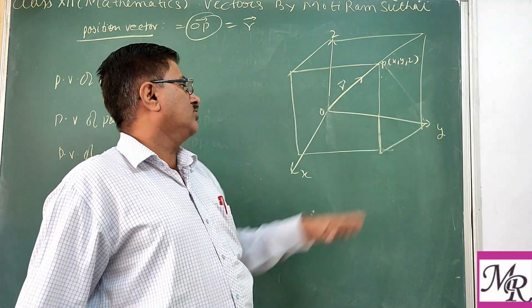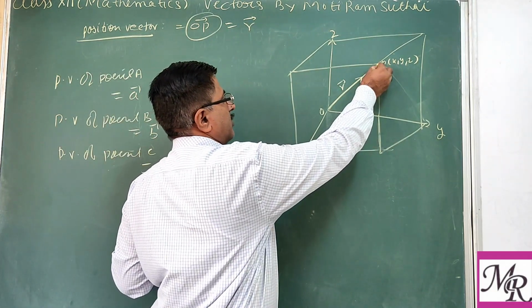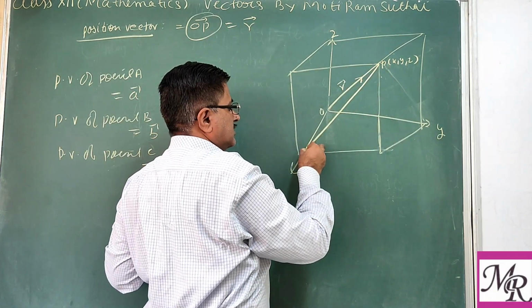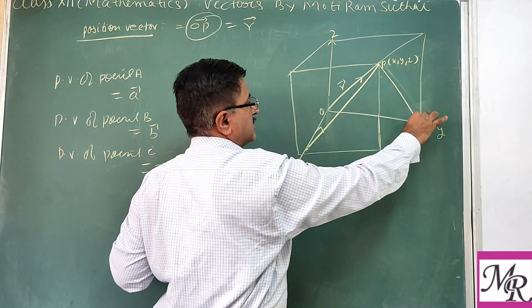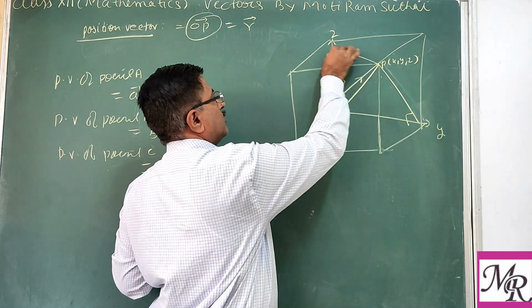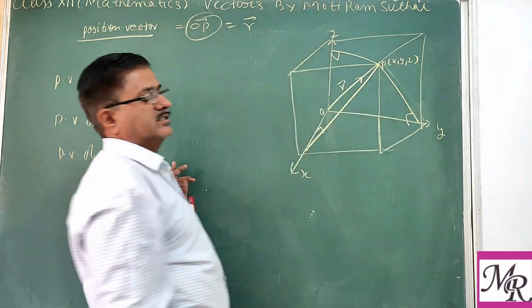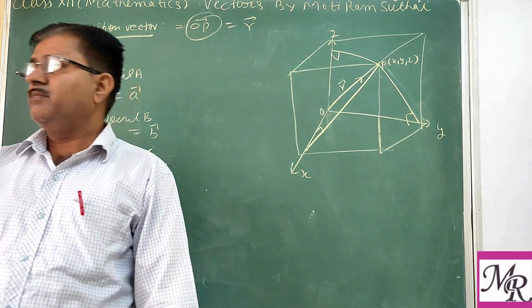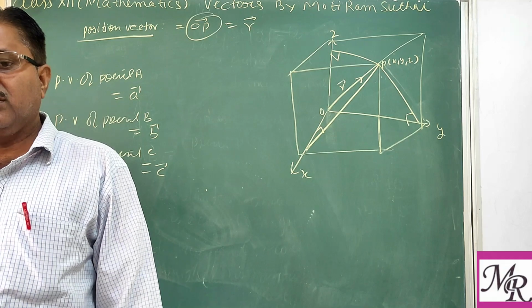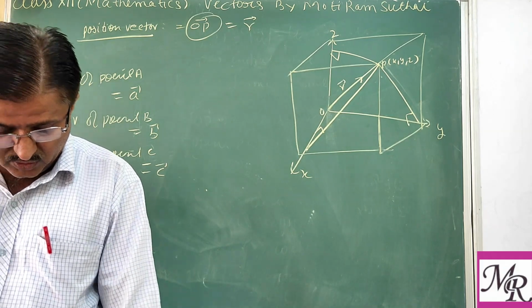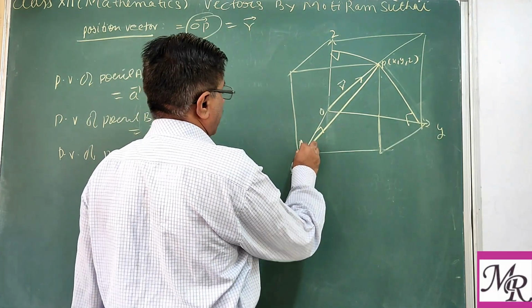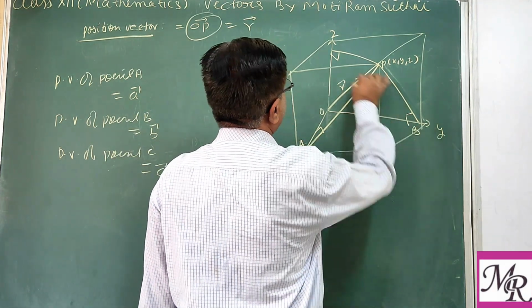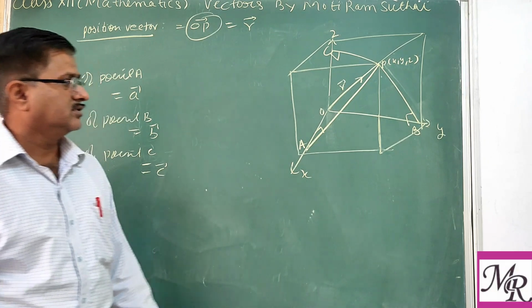Now suppose we want to draw the perpendiculars from this point to the x axis, this is 90 degree, to the y axis and to the z axis. We draw the perpendiculars from the point to the coordinate axes at the points A, B and C.